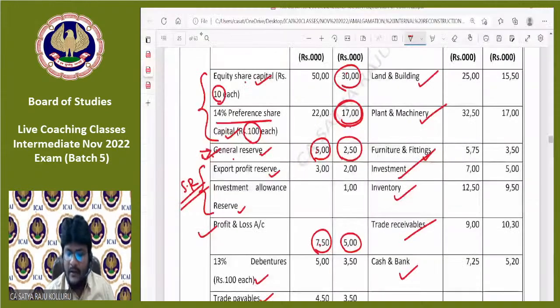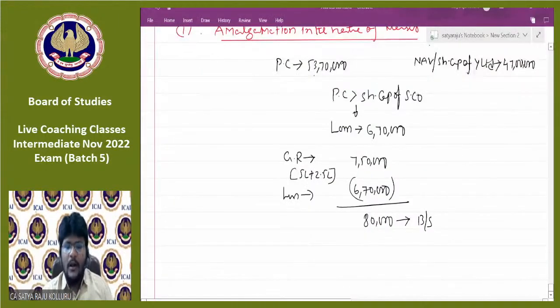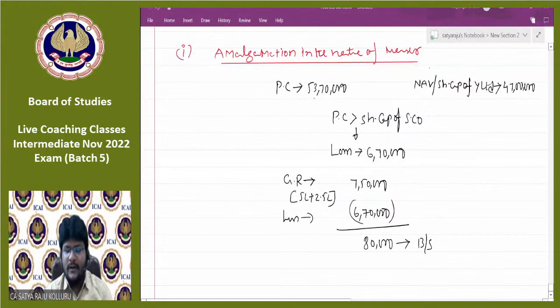Sir, what about P&L, sir? Simple line by line addition. 7,50,000 plus 5 lakhs, 12,50,000. We can put under the balance sheet. One more time I am repeating. Please all of you concentrate.